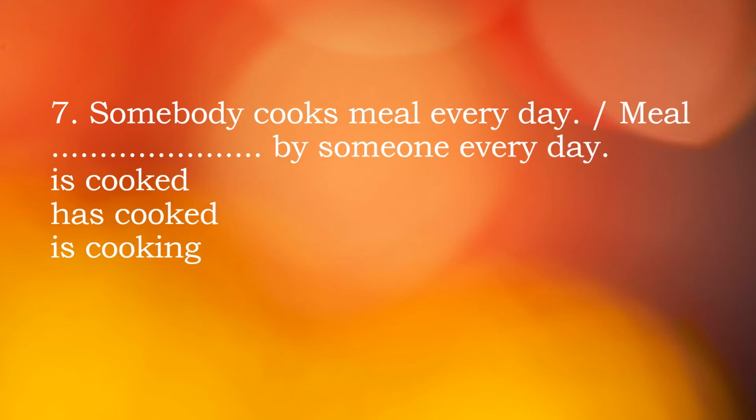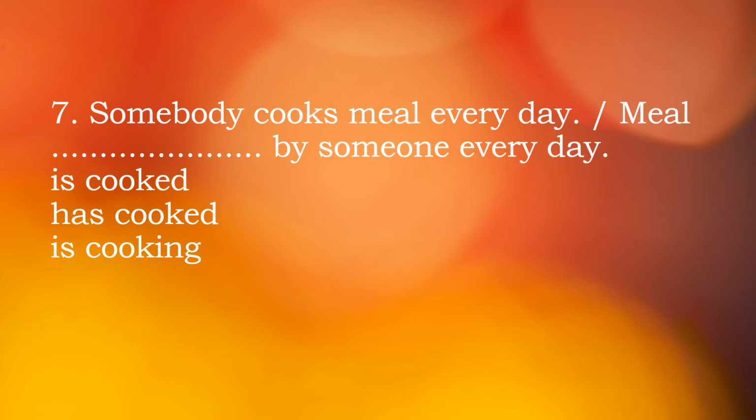It says, someone cooks meal every day. So it's present simple tense. Which tense? Present simple tense. So somebody cooks meal every day. As it is present simple tense, you take the object at the beginning, then am, is, are. You understand? Then B3, then object.